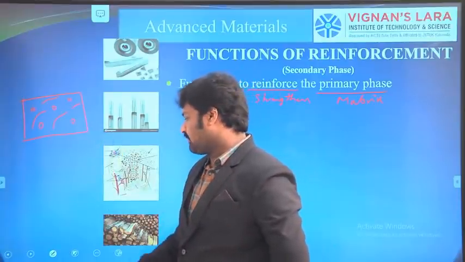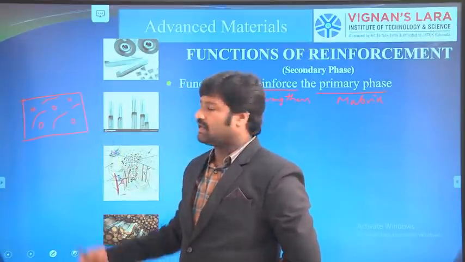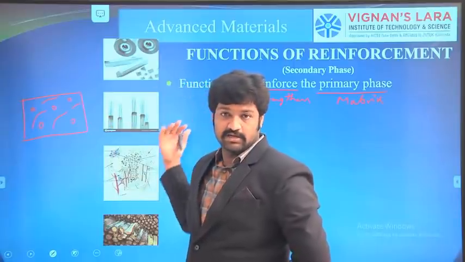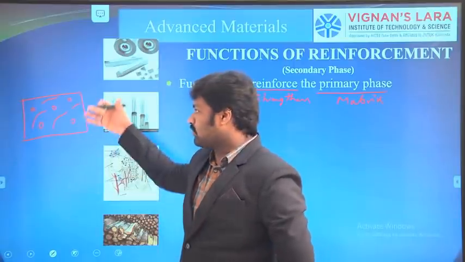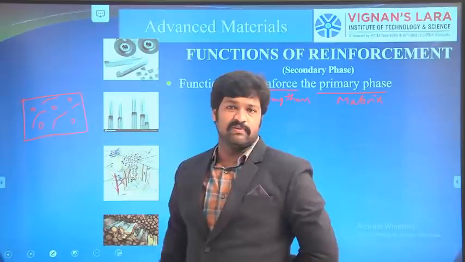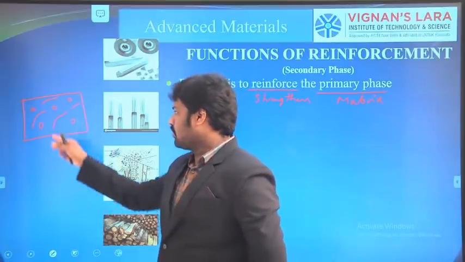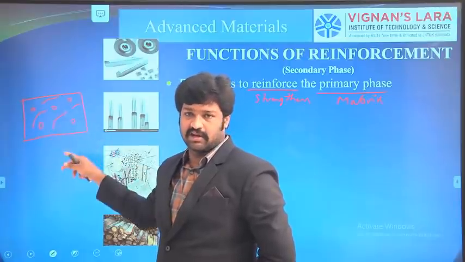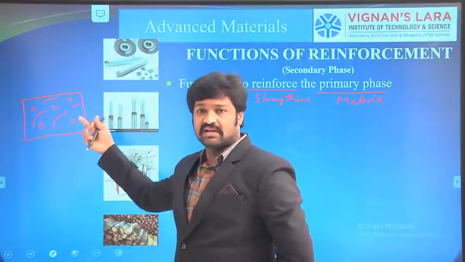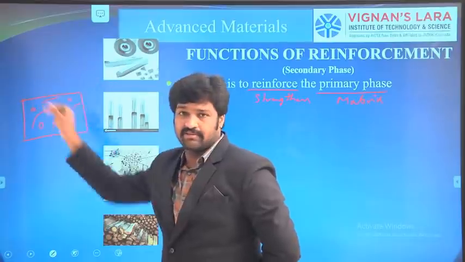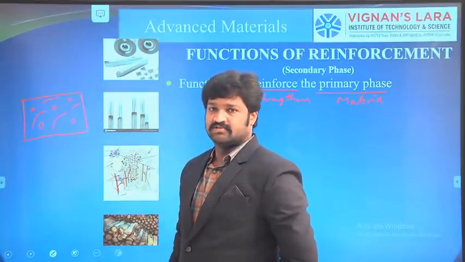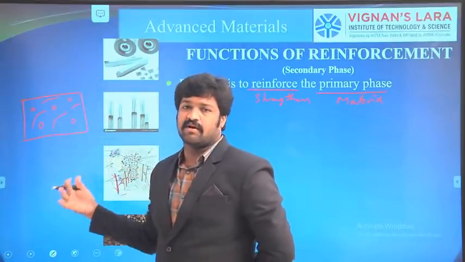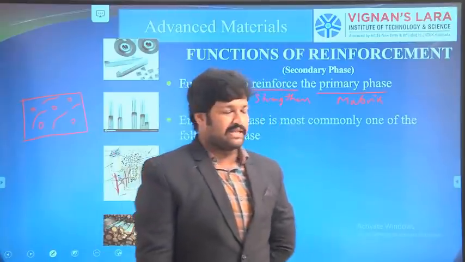If the matrix material has the desired properties, those loads will be transferred to the reinforcement materials. So the main purpose of the matrix material is to protect the reinforcement, whereas the functionality of reinforcement is to strengthen the matrix. If it is strengthening the matrix, then the composite will have good properties.